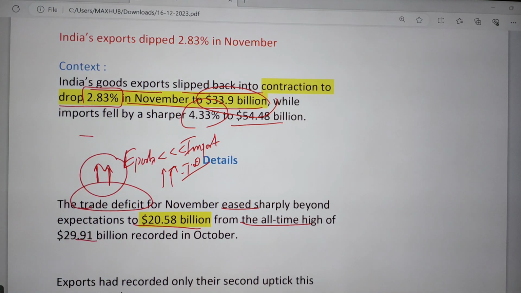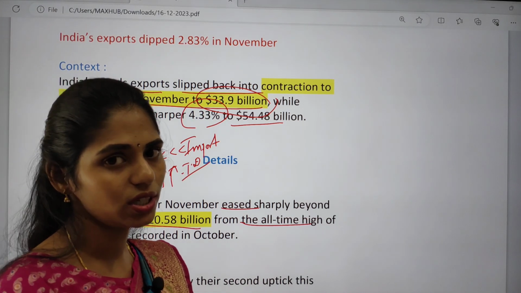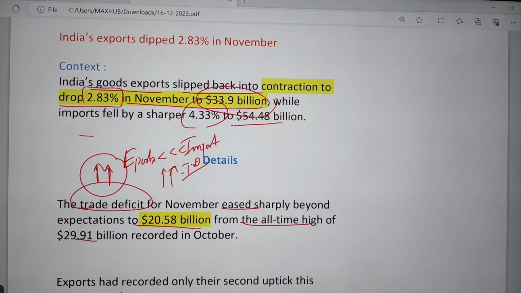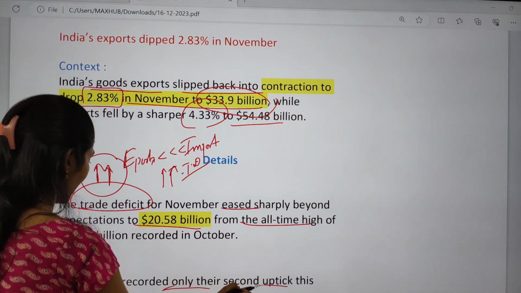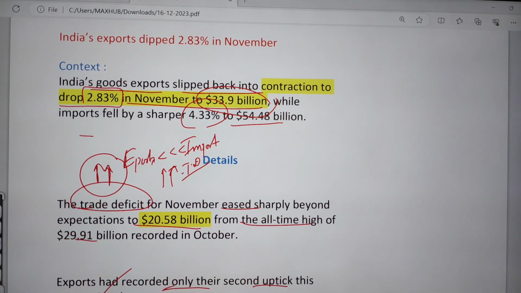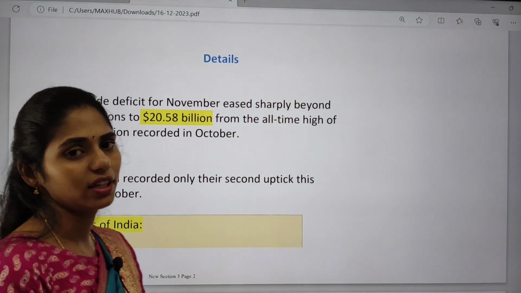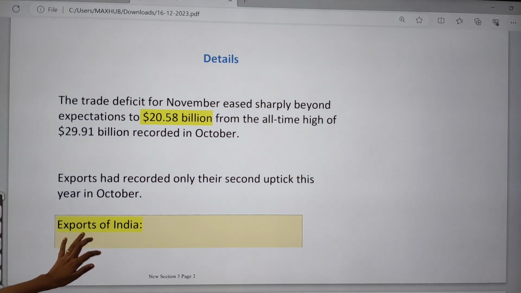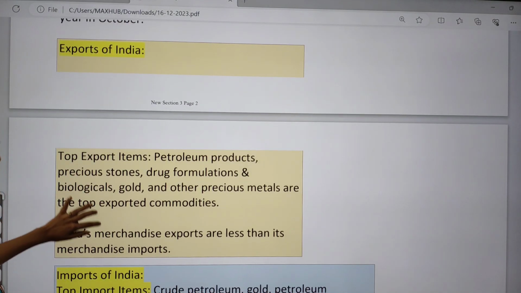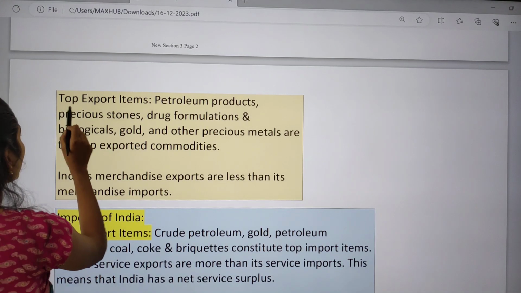It is very high, an all-time high. And exports had recorded only a second upstick this year in October. So in October there was somewhat of an increase in exports, but now again in the month of November there is a decrease in exports.